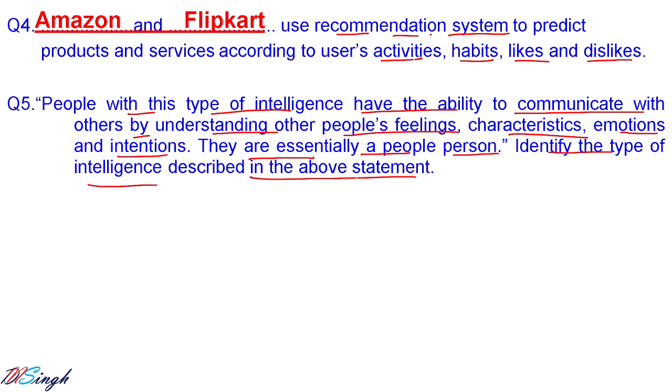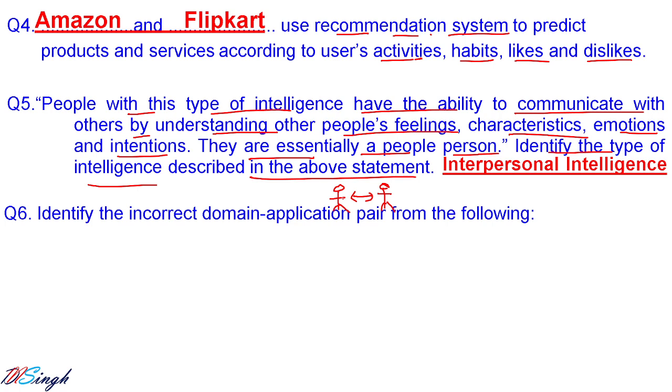Such persons have interpersonal intelligence, because the word inter is used when you are talking about two parties, and the word intra is used when you are talking about a single entity. So here we use interpersonal intelligence. That is the correct answer.